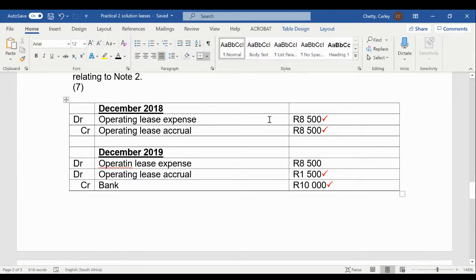So we'll say debit operating lease expense 8,500, credit our operating lease accrual account. So this is basically raising a liability, saying we've had the use of the asset for this year. We're not paying for it physically now out of our bank account. However, because we have used the asset for a year, we want to raise an accrual for it. It's almost like an IOU kind of thing. So we'll go debit operating lease expense, credit operating lease accrual for 8,500 in the year 2018.